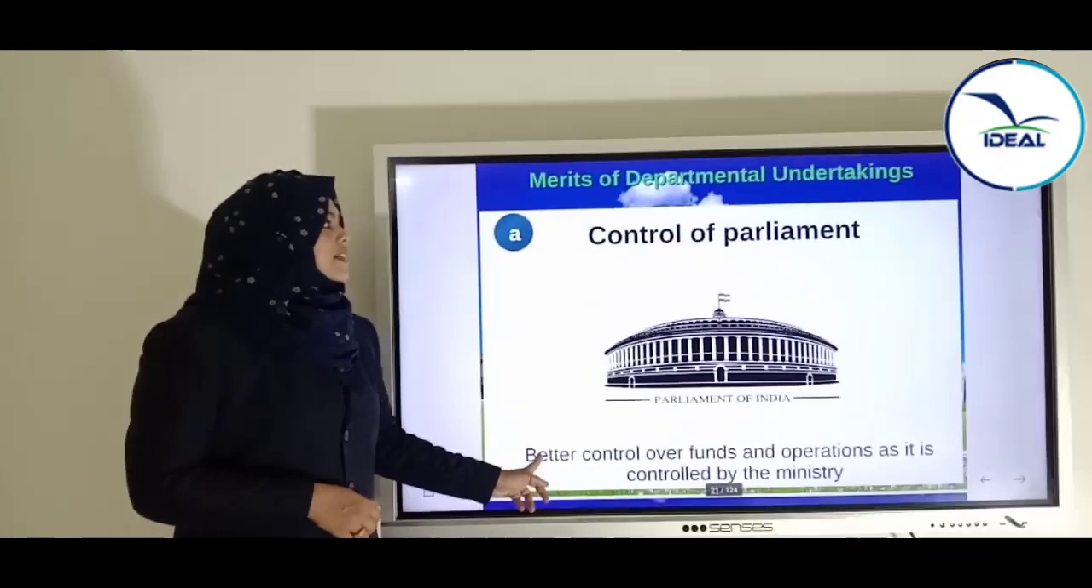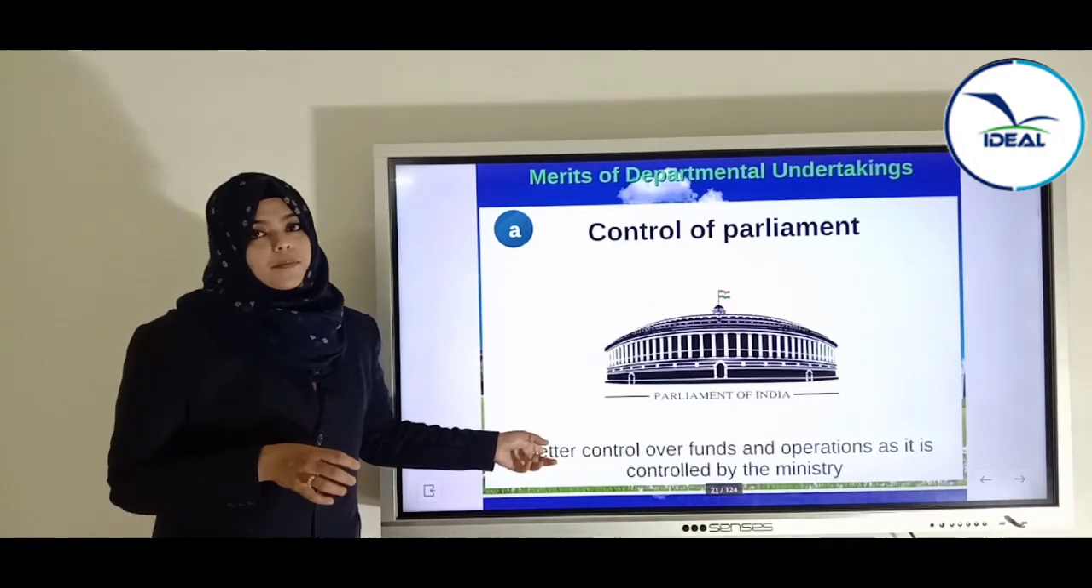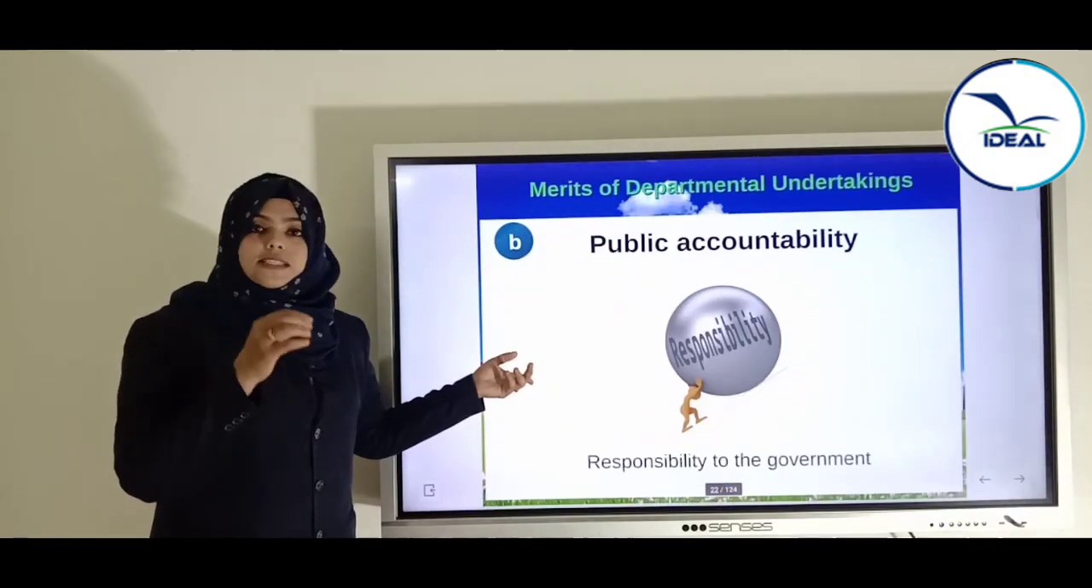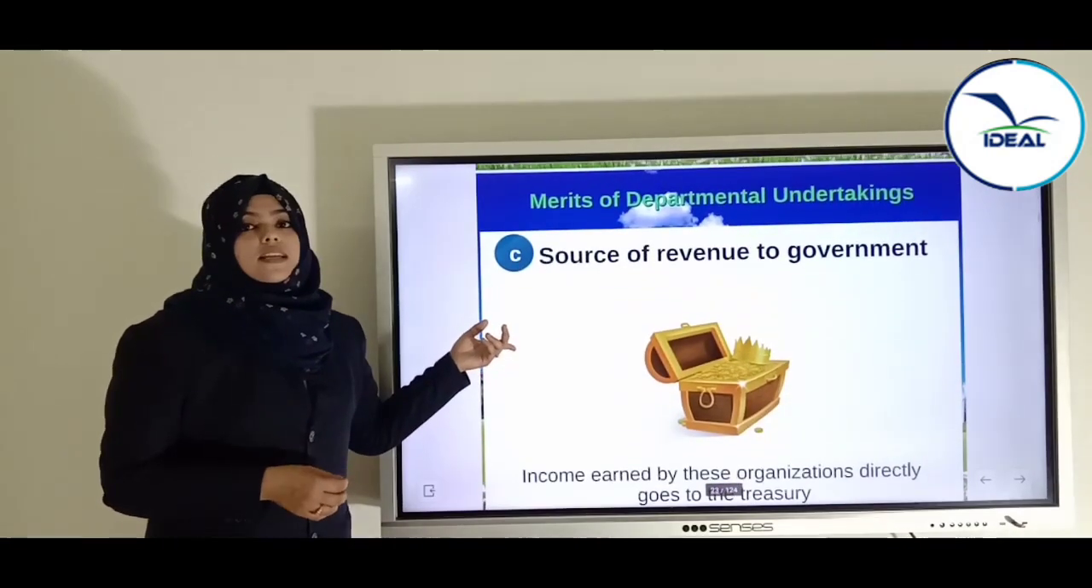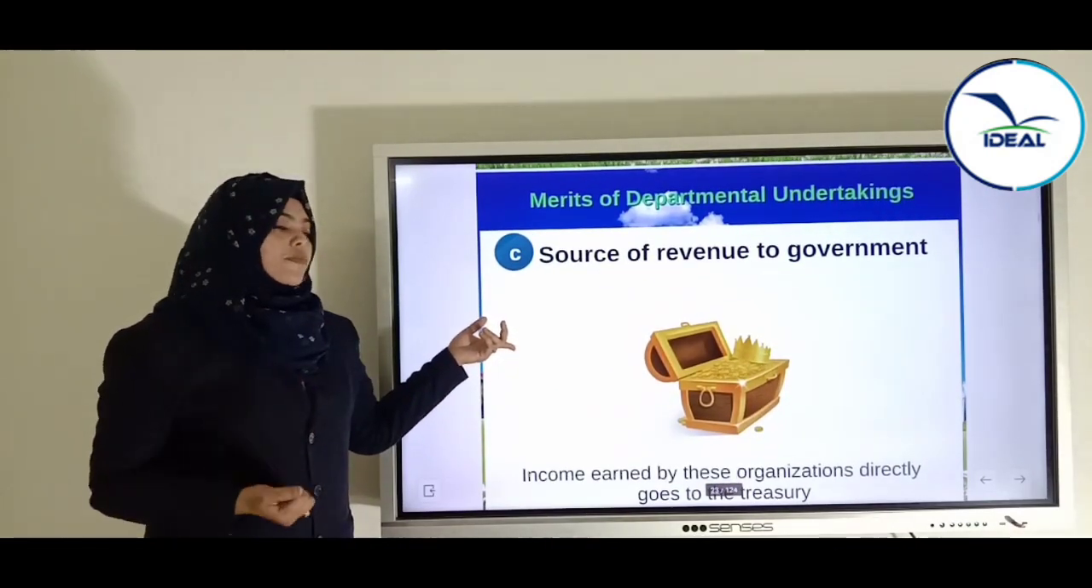The first merit is that there will always be the control of the Parliament, and the next one is that it is always responsible to the government for its activities, and the third one is that the government gets revenue from these types of enterprises.